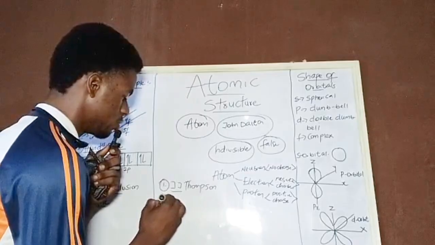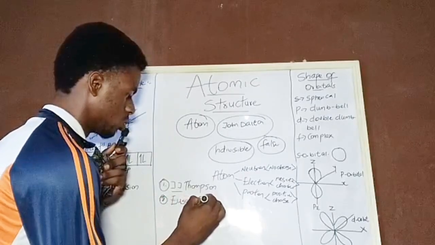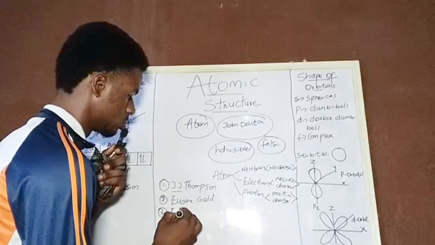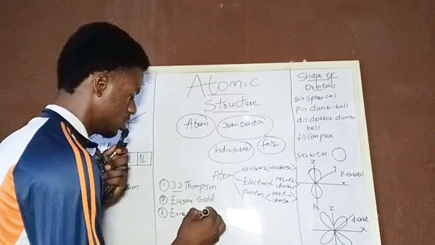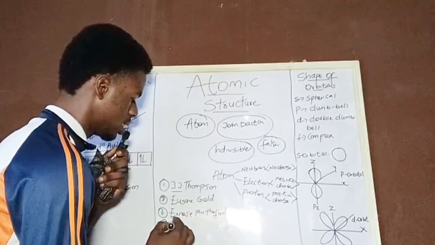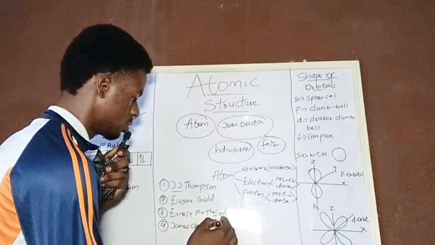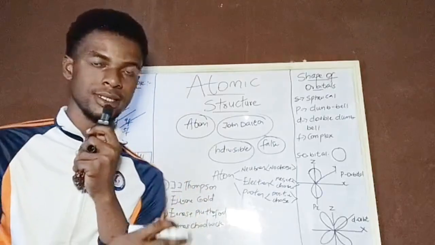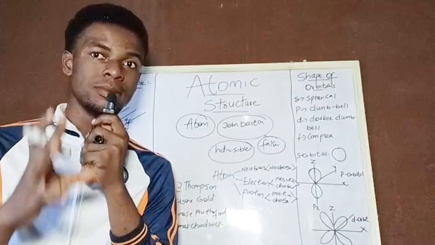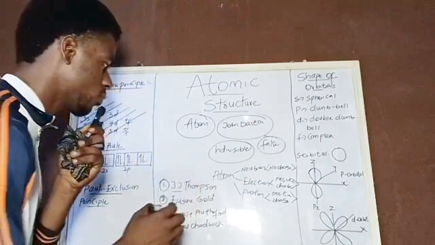The second one, we have Eugene Goldstein. The third one is Ernest Rutherford. And we have the last one, James Chadwick. You see these four scientists, they made their own discoveries about the atom, and based on their discoveries, we came to understand that John Dalton's theory was what? False.